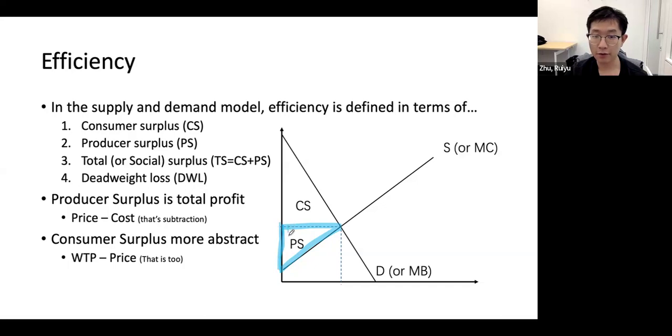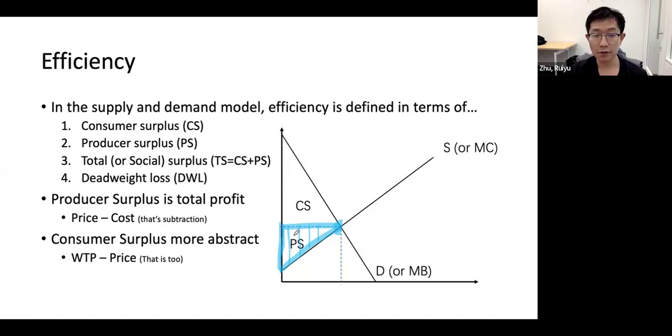And they keep producing the second unit, they earn the difference between the price and the second unit marginal cost. And they keep doing this until the equilibrium outcome, right? So they add all the profits from all units together. That's this area. That's the producer surplus, right?